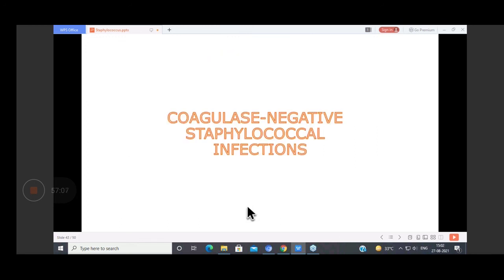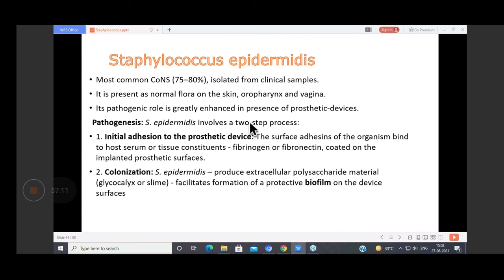Now coming to the coagulase negative Staph. There are a lot of species in coagulase negative, but Staphylococcus epidermidis is one of the species, the most common cause of CONS and most commonly isolated in clinical samples. They are normal flora in skin, oropharynx and vagina, and they are also commonly found in prosthetic devices.